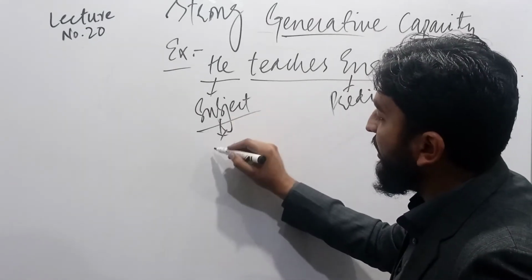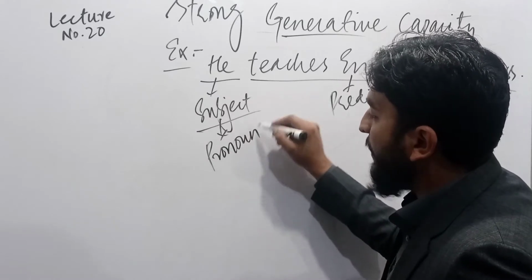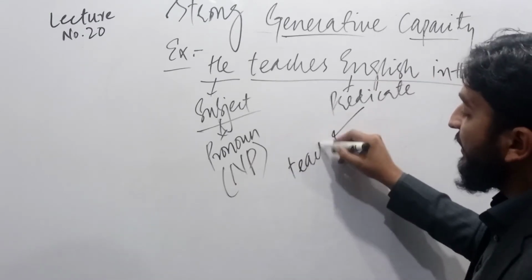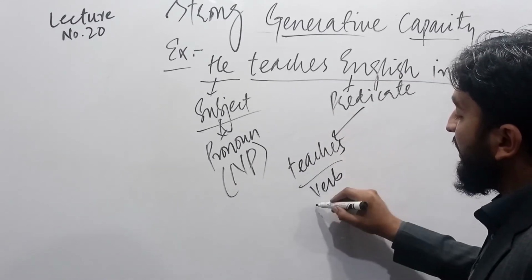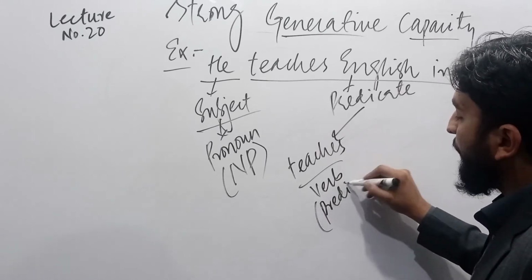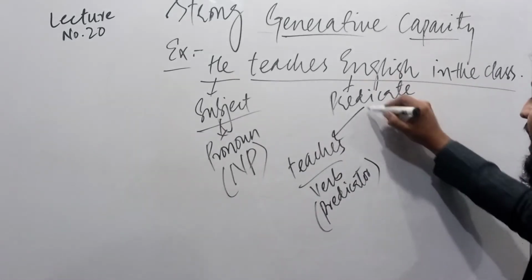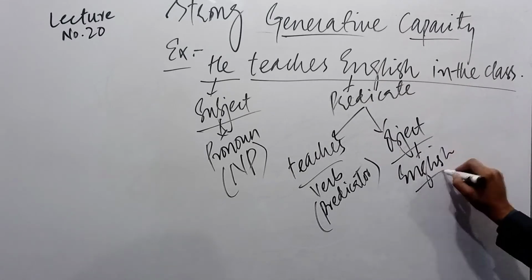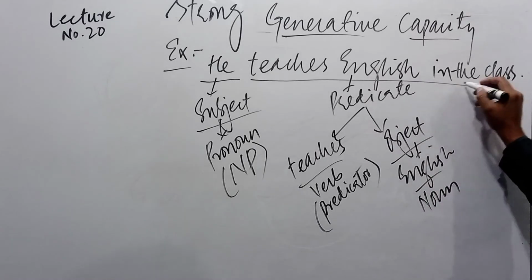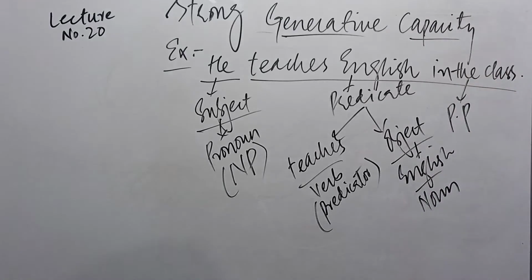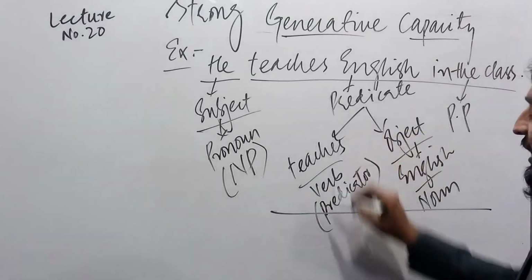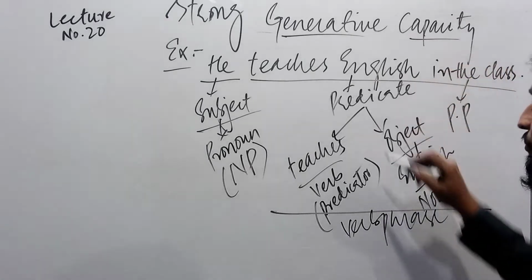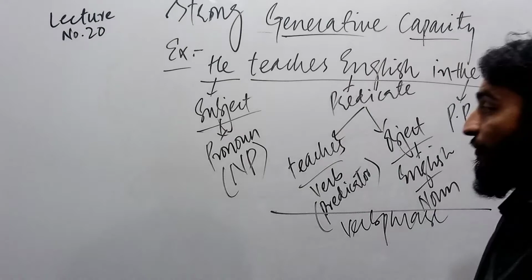This subject is a pronoun, which is the close part of a noun phrase. Then in the predicate, we have a predicator, teaches, which is actually a verb. This verb is called the predicator. And then we have an object, which is English, in fact a noun, and in the class is called a prepositional phrase. Combined, all in the predicate are called a verb phrase, and then separately English is called a noun phrase, and in the class is called a prepositional phrase.